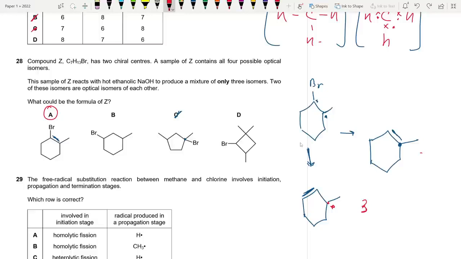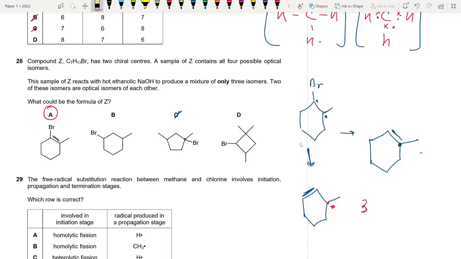And what about D? For D, you can only form a bond here. Okay. And this is not chiral. You only get one compound over here. All right. And on the other hand, if you break this bond, you cannot form a double bond here. Why? Then this carbon would have 1, 2, 3, 4, 5 bonds.